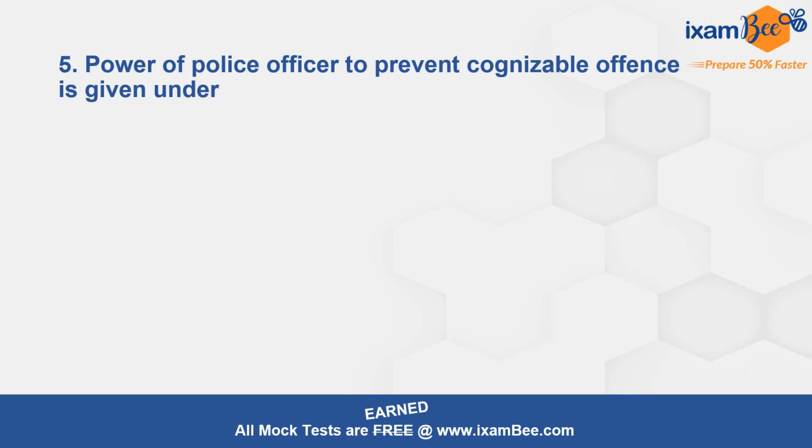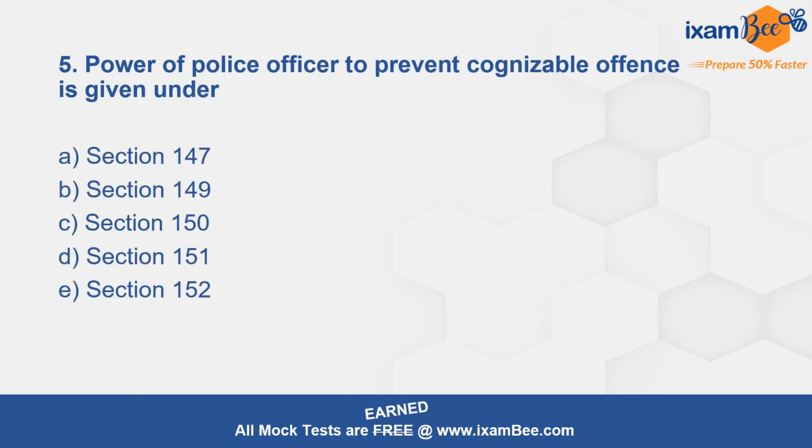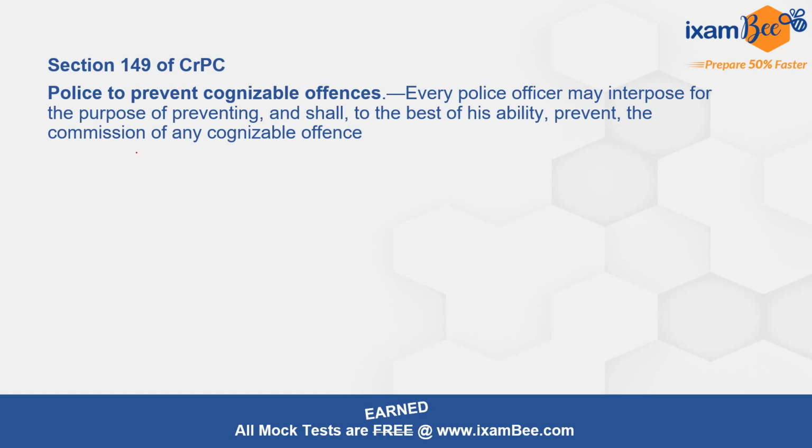Question number 5. Power of police officer to prevent cognizable offence is given under. This is given under section number 149 of the Criminal Procedure Code. 149 clearly says that every police officer may interpose for the purpose of preventing and shall to the best of his ability prevent the commission of any cognizable offence. तो यहाँ पर this chapter is talking about the preventive actions of the police, preventive powers with the police.